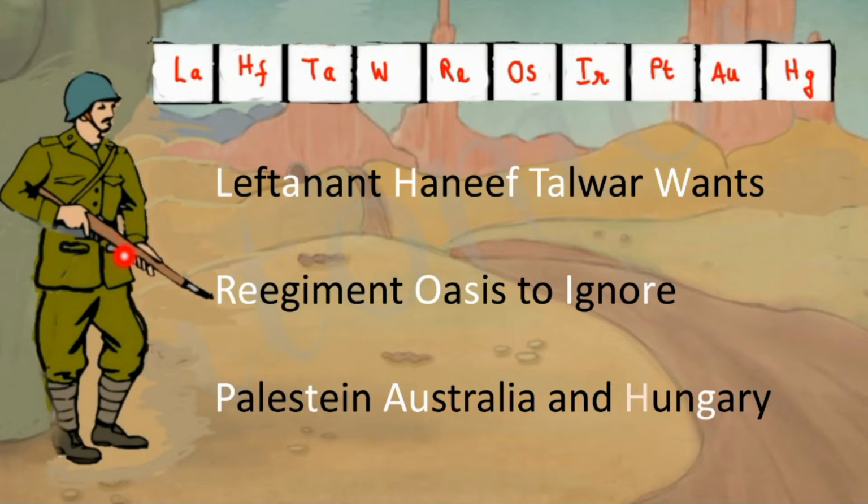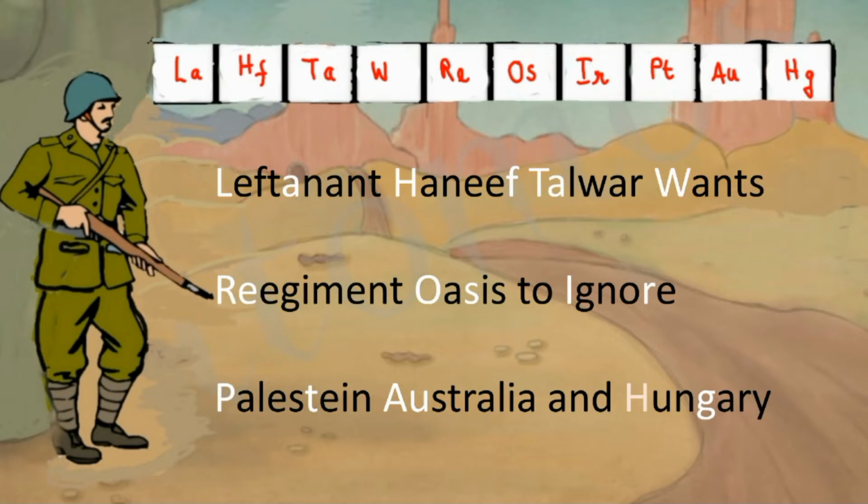So this is Lieutenant Hanif Talwar. He has a regiment Oasis. So many soldiers are there with him. They are going to attack somewhere. So Hanif Talwar wants his army not to attack Palestine, Australia and Hungary. He wants to ignore these countries. We don't know what's the reason. Read this sentence 2-3 times so that you can retain this in your memory.